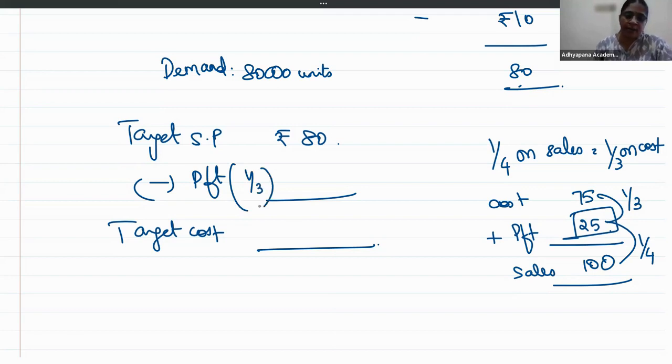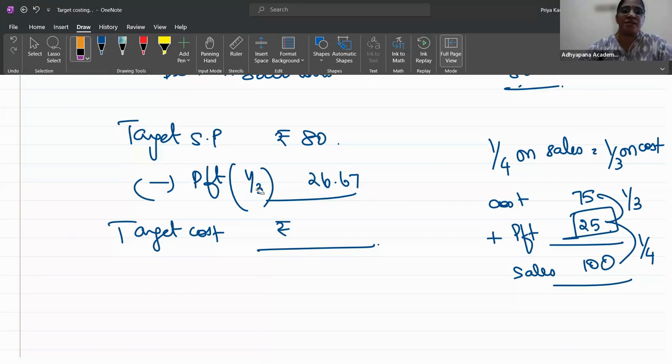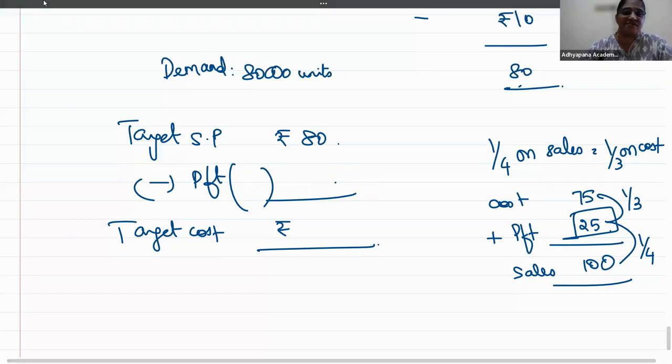So 80 divided by 3 gives us 26.67, which means how much is your target cost? Oh, otherwise sales now. Sorry. The given information is sales only. I'm so sorry.